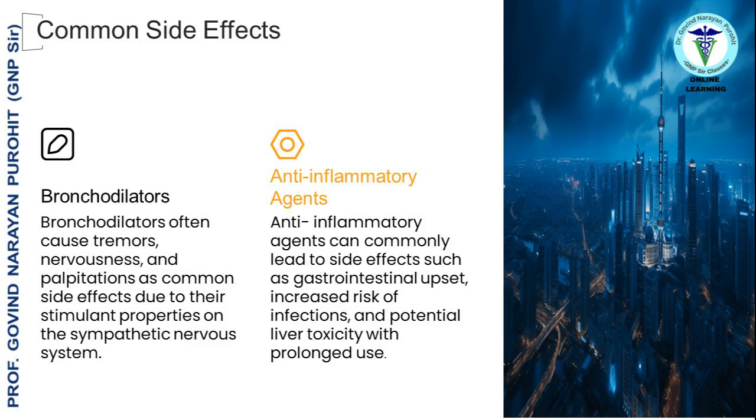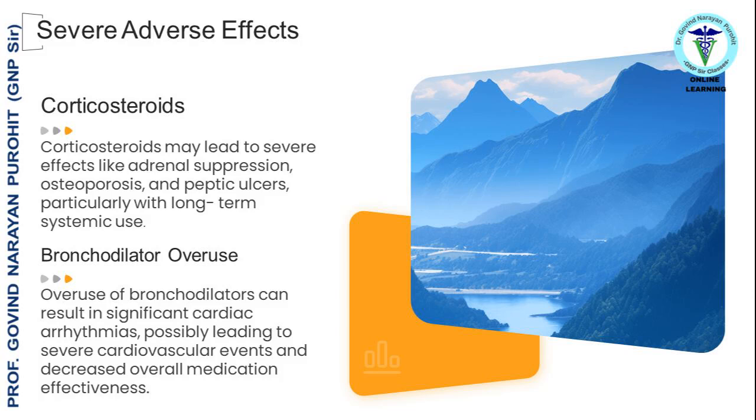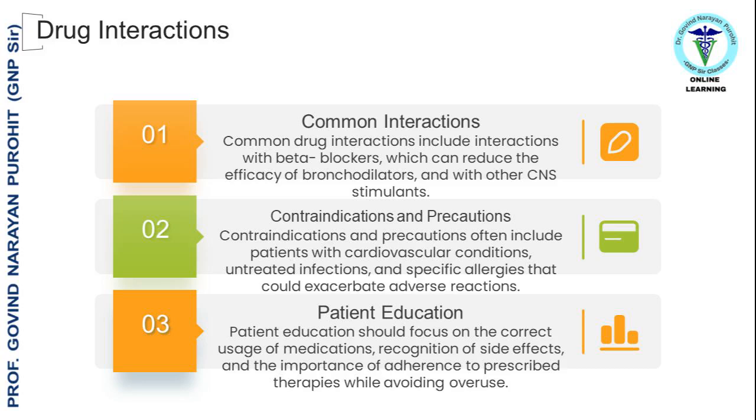Corticosteroids may lead to severe effects like adrenal suppression, osteoporosis, and peptic ulcers, particularly with long-term systemic use. Overuse of bronchodilators can result in significant cardiac arrhythmias, possibly leading to severe cardiovascular events and decreased overall medication effectiveness. Drug interactions. Common drug interactions include interactions with beta blockers, which can reduce the efficacy of bronchodilators, and with other CNS stimulants.